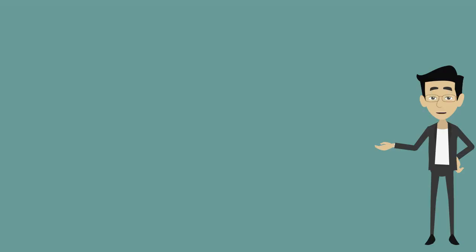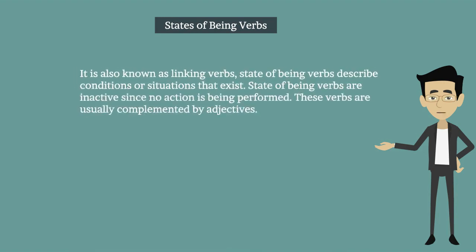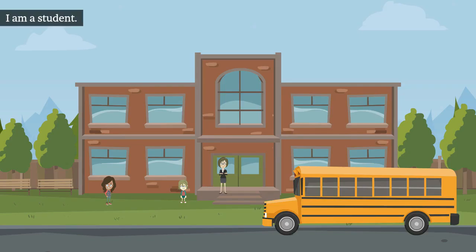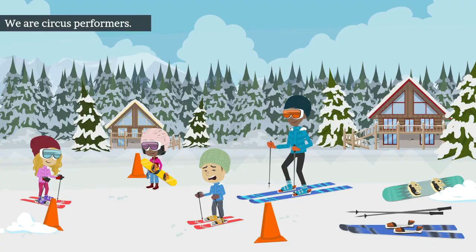In addition to these, the other type is states of being verbs. It is also known as linking verbs. State of being verbs describe conditions or situations that exist. State of being verbs are inactive since no action is being performed. These verbs are usually complemented by adjectives. States of being verb examples. I'm a student. We are circus performers.